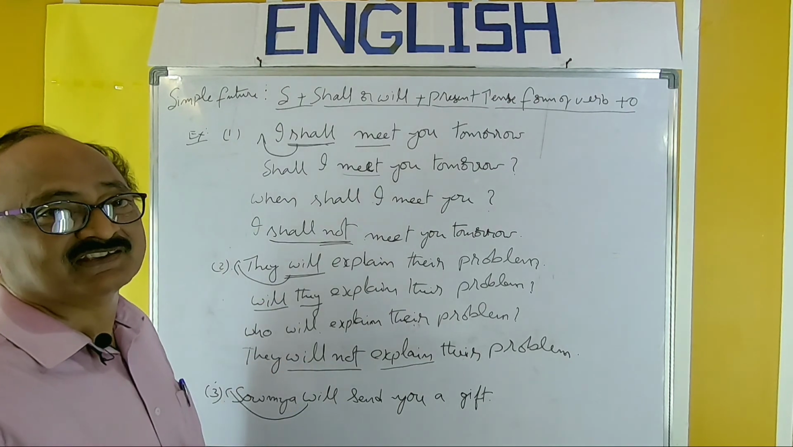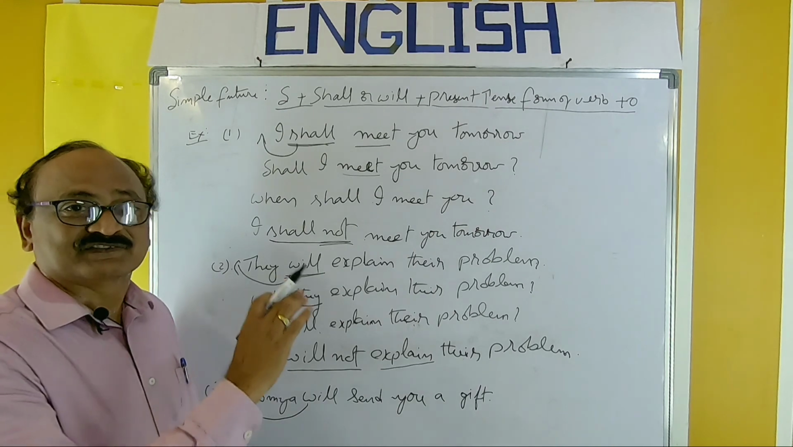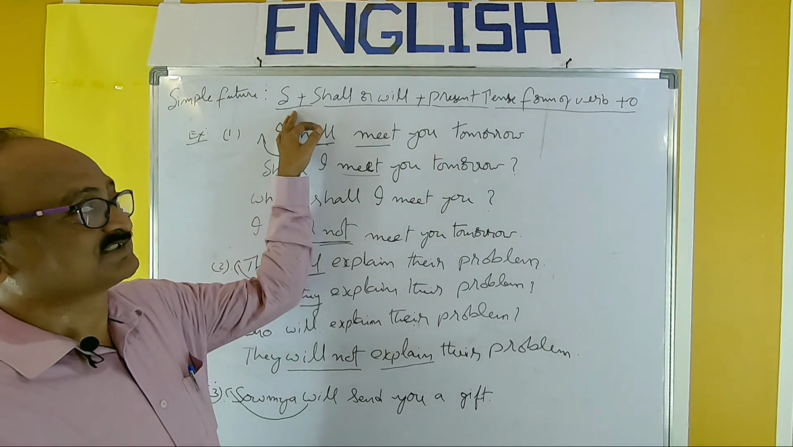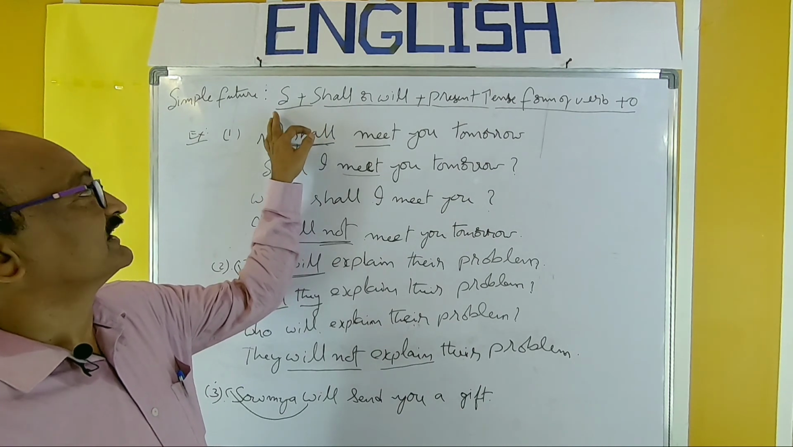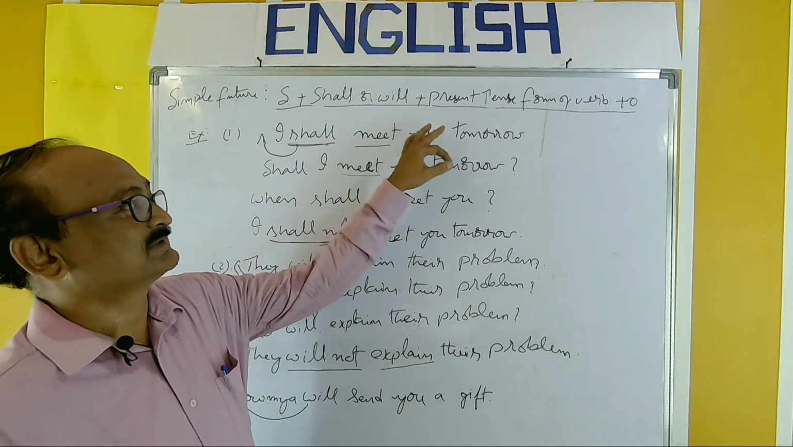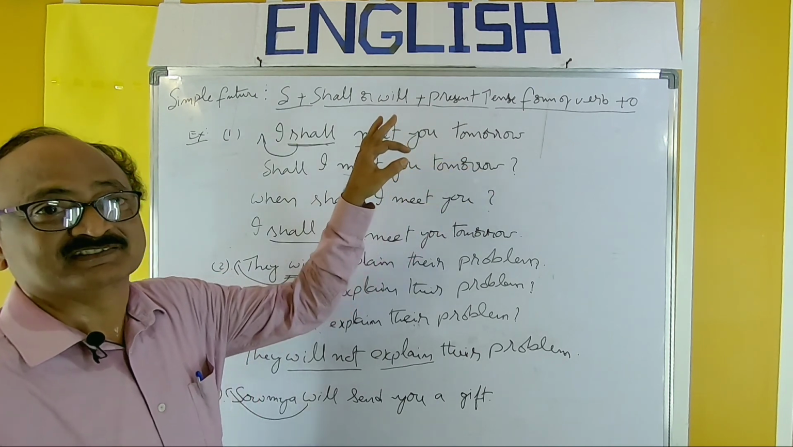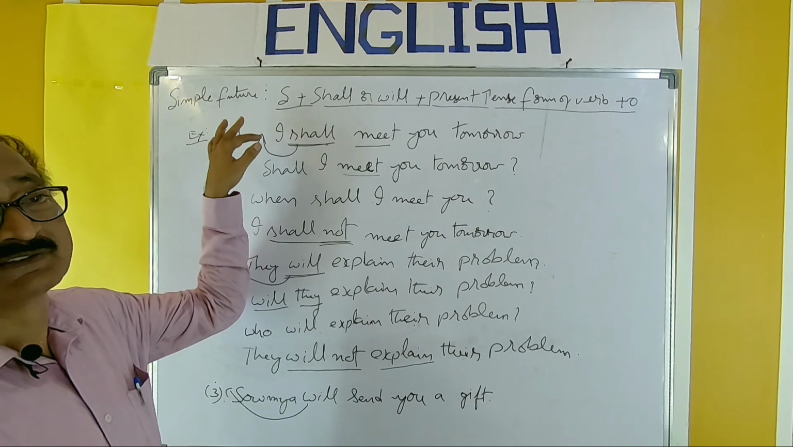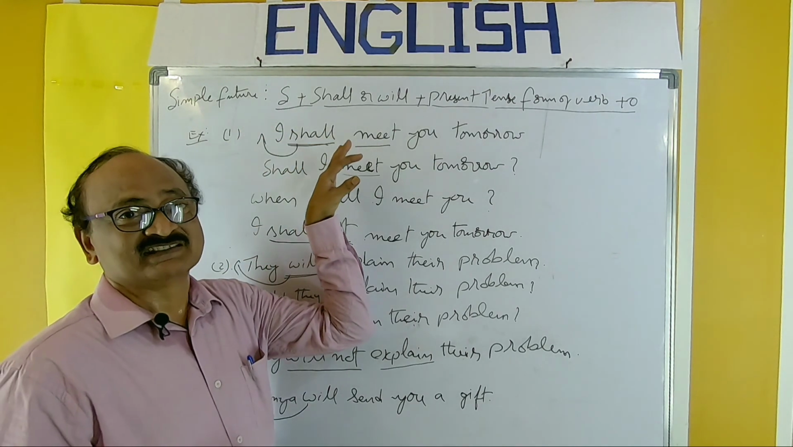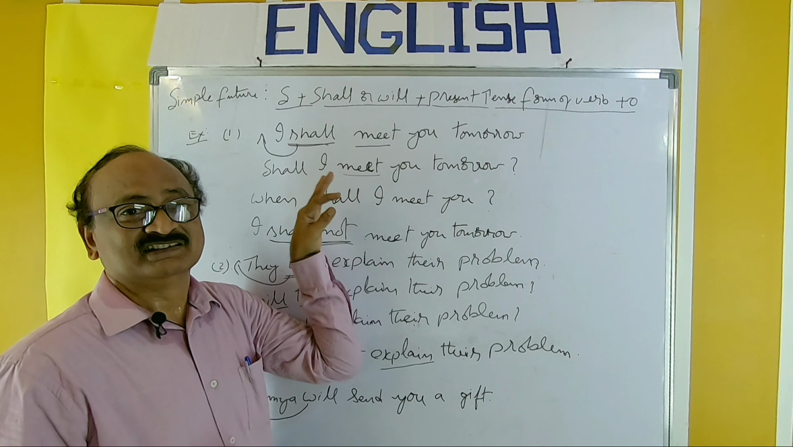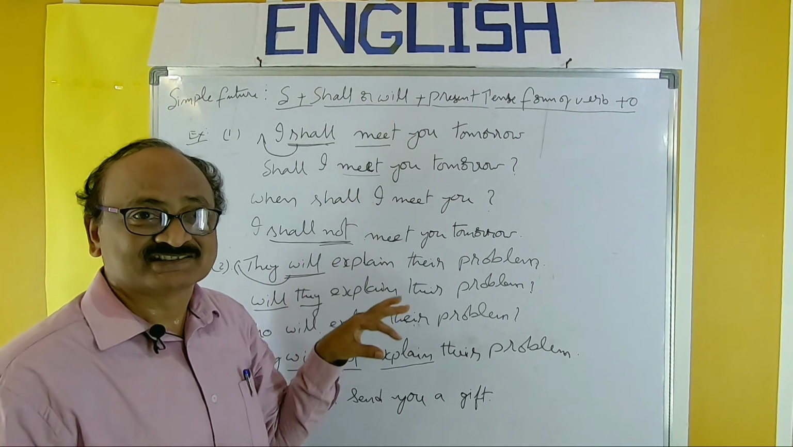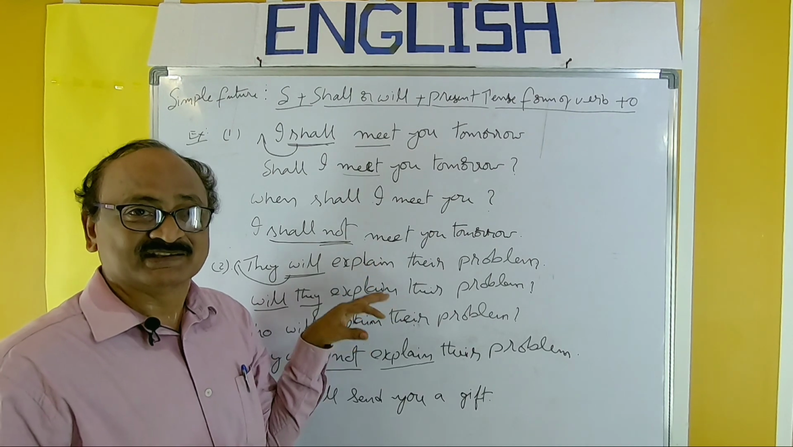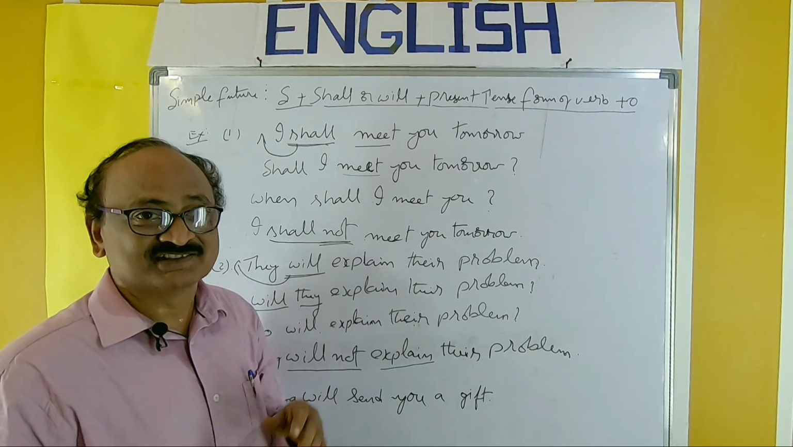So in this way, you can frame different types of sentences basing on this structure, the structure of the simple future: subject plus shall or will plus present tense form of verb plus object. So this is the basic structure, and basing on this structure, you can frame affirmative, interrogative and negative sentences. So practice it thoroughly, then you can learn the usage of the simple future in the next video presentation.